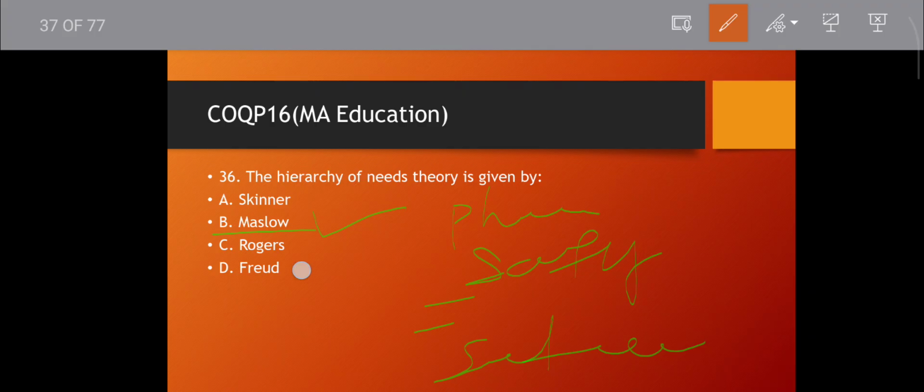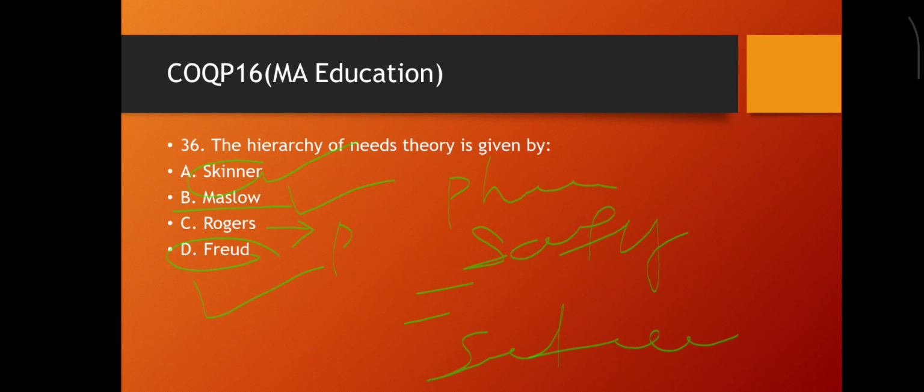Then Carl Rogers, related to personality, humanism theory. Then move to the next question.